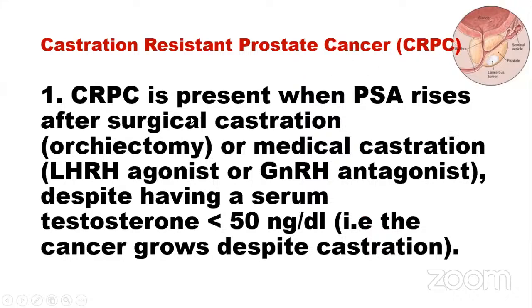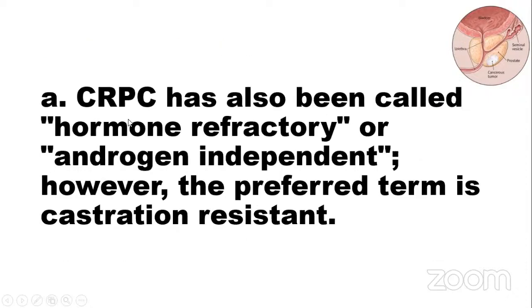Castration-resistant prostate cancer (CRPC) is present when PSA rises after surgical castration, orchidectomy, or medical castration with luteinizing hormone agonist or gonadotropin hormone antagonist, despite having a serum testosterone less than 50 nanogram per deciliter; the cancer grows despite castration. CRPC is also called hormone refractory or androgen independent.